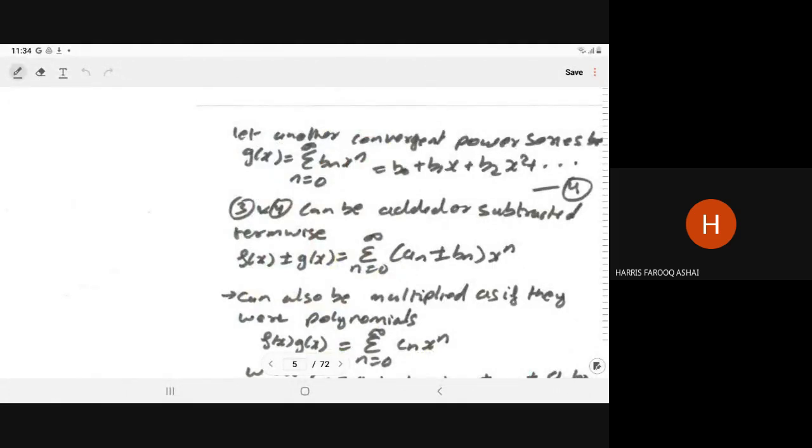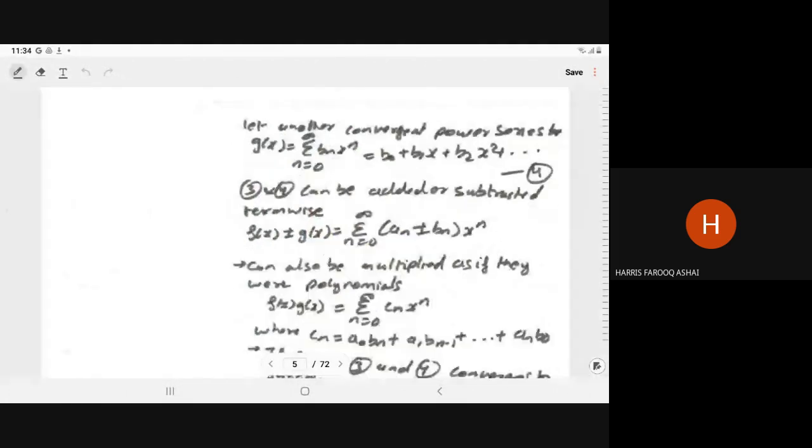Now let another convergent power series be g(x), and it can be written as b0 plus b1 x plus b2 x square and so on. So now you have two series: f(x) equals a0 plus a1 x plus a2 x square and so on, and g(x) equals b0 plus b1 x plus b2 x square.